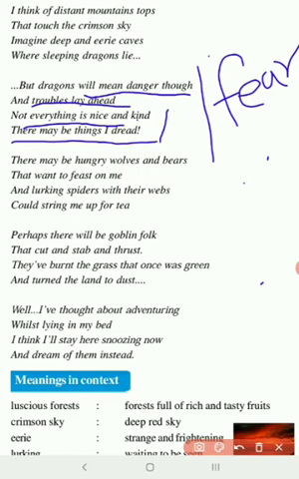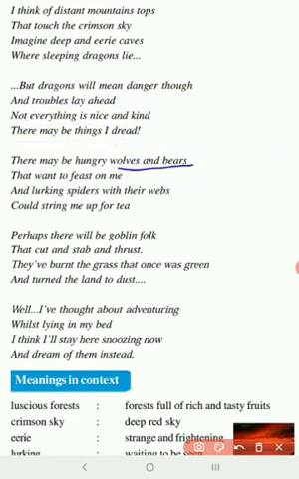There may be things I dread. Here dread means fear. There may be hungry wolves and bears. Wolves, you might know, are just like dogs, but more powerful than dogs, with a lot of hair. Bears are such huge animals that can very easily kill you. There may be hungry wolves that want to feast on me.